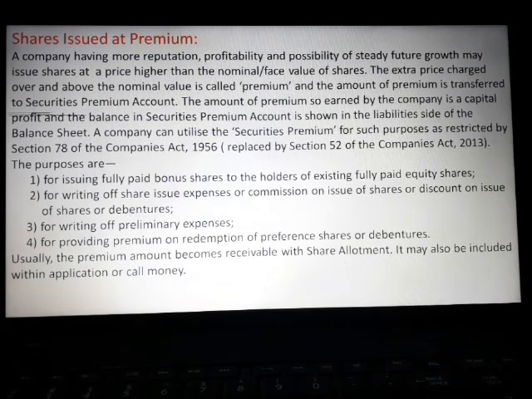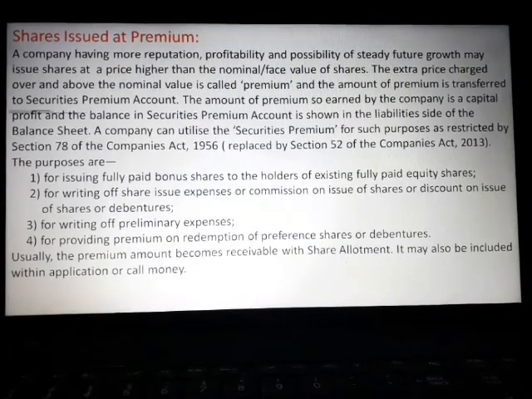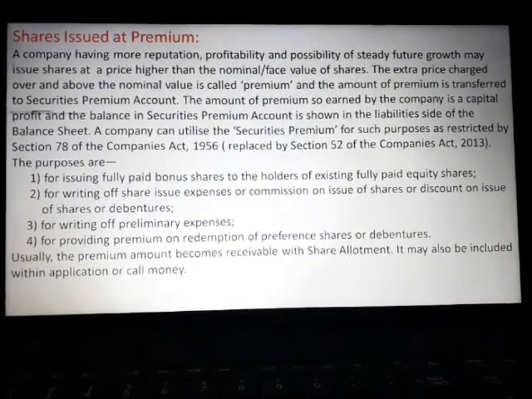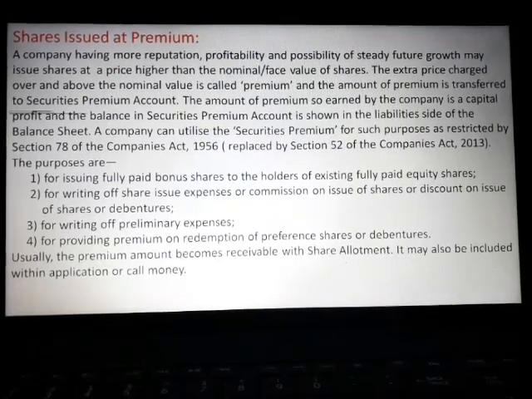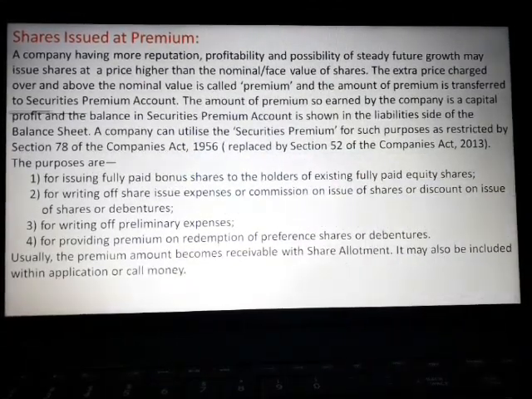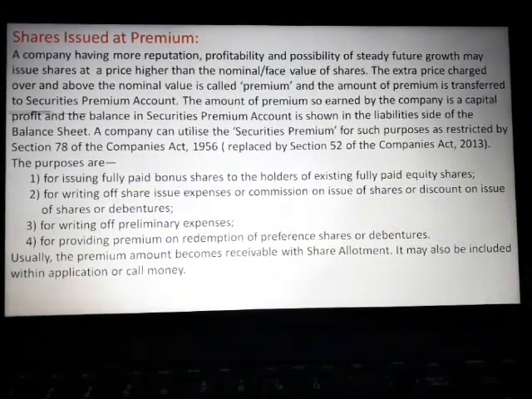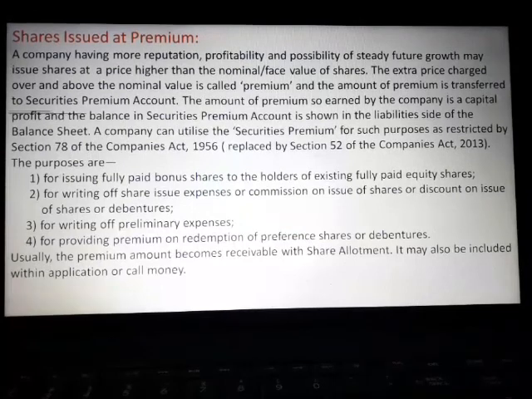Now, under the Companies Act 1956, section 78, which is replaced by section 52 of the Companies Act 2013, the securities premium account shall be utilized for specific purposes only. For what purposes can we utilize the balance in securities premium account? For issuing fully paid bonus shares to the holders of existing fully paid equity shares.